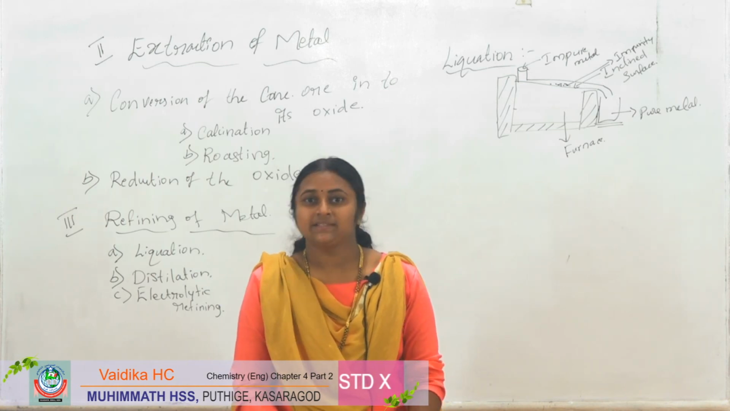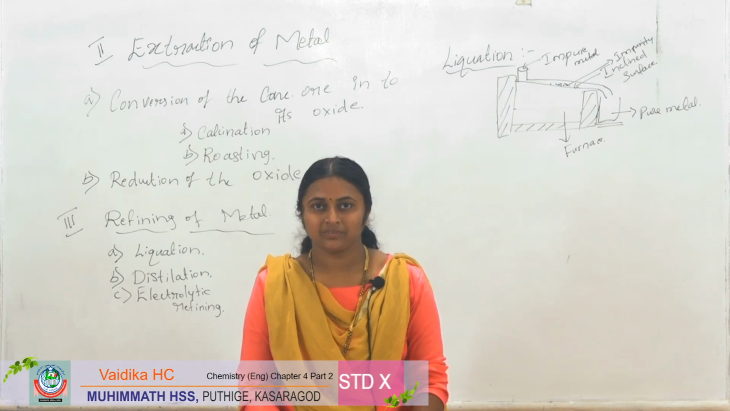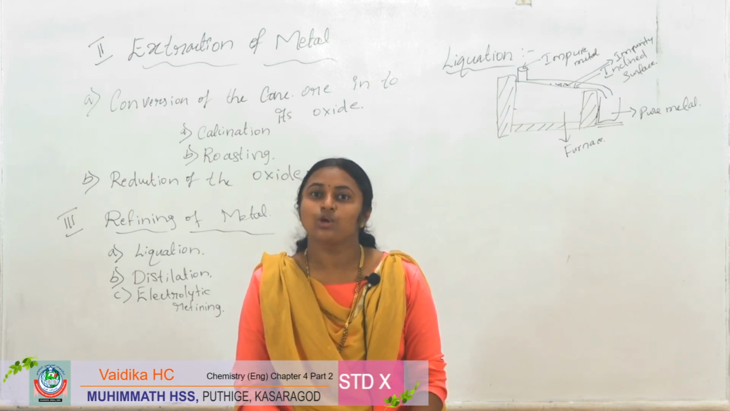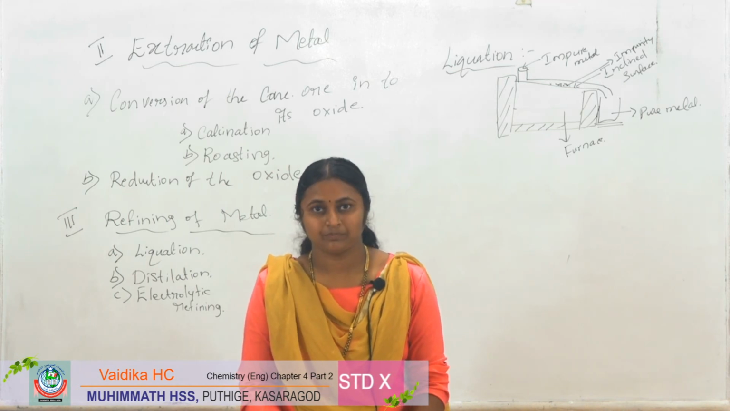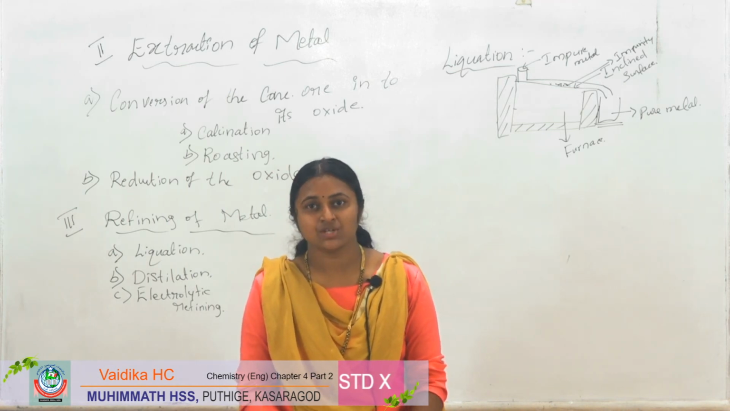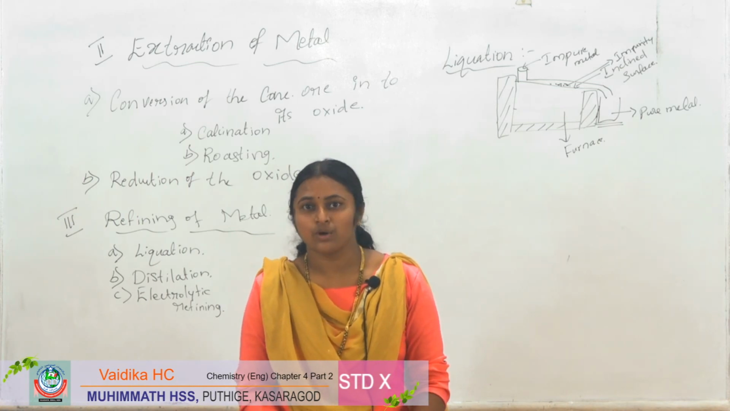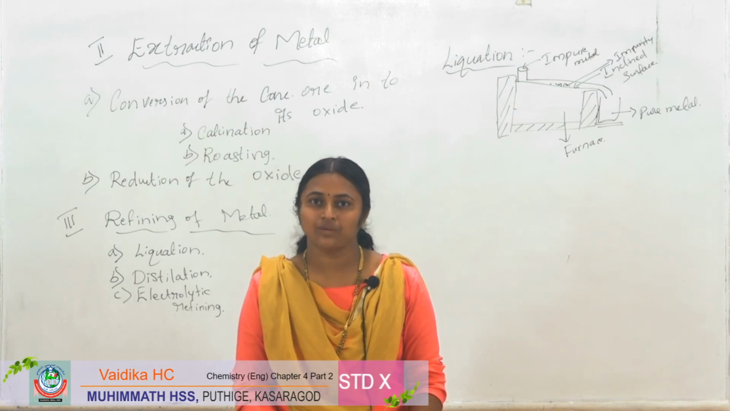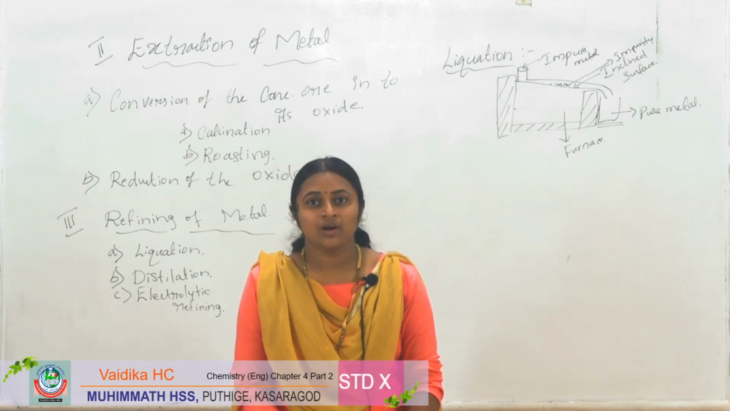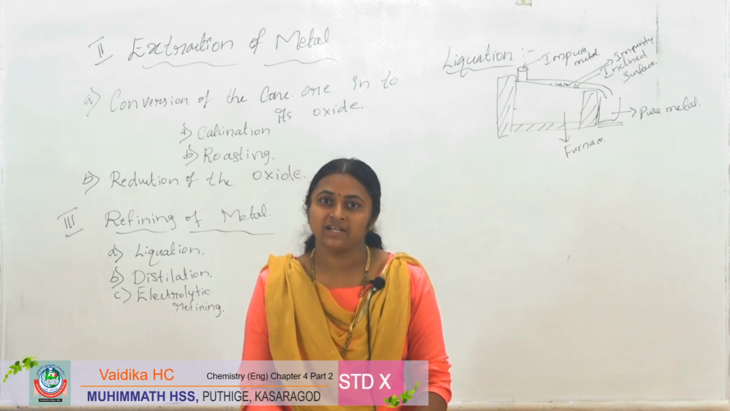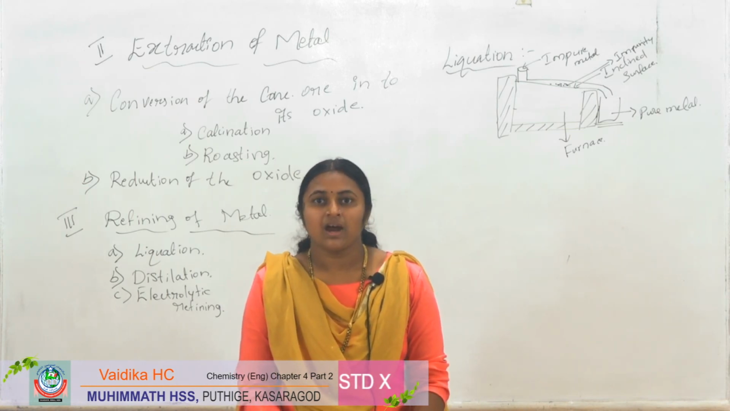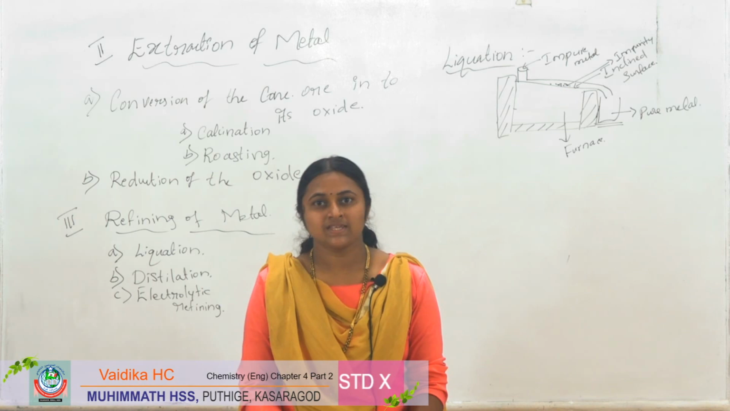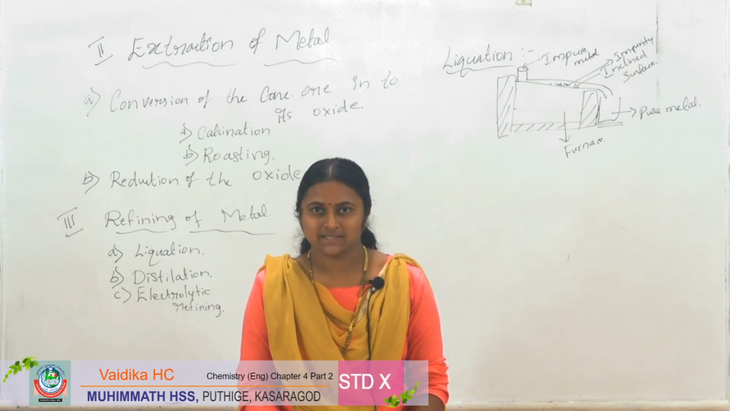In metallurgy, 3 different steps are there. Which are they? Are you remembering? The first step is concentration of ore. The second step is extraction of metal from concentrated ore. And the third step is refining of metal. The concentration of ore we studied in the last class, right? And the different methods used to concentrate the ore were also studied in the last class.